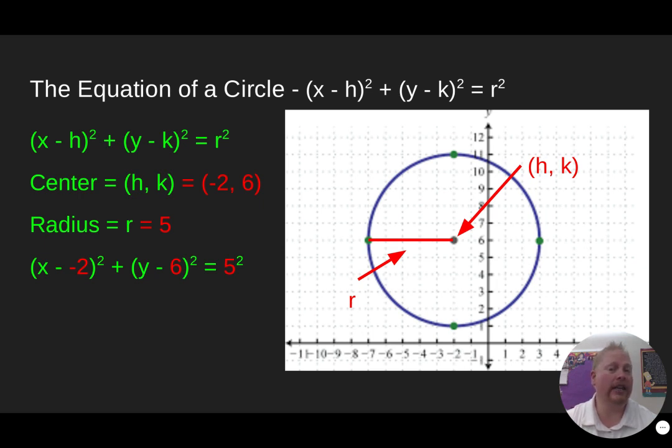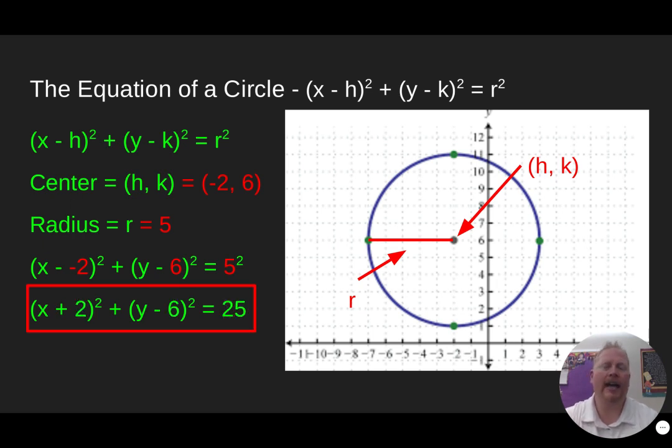And now what I have, let's just clean it up a little bit. So in the first set of parentheses, the x minus -2, of course, that can change into x plus 2. And then the 5 squared can change into 25. So there's my equation. (x plus 2) squared plus (y minus 6) squared equals 25. Now something I want to note here is that notice how the center is -2, comma, positive 6. And in the formula, it's x plus 2, and then y minus 6. So whatever the actual coordinates are for your center, in the equation, they're going to be opposite signs. Okay? Remember that.